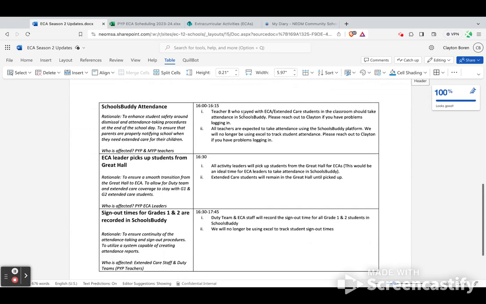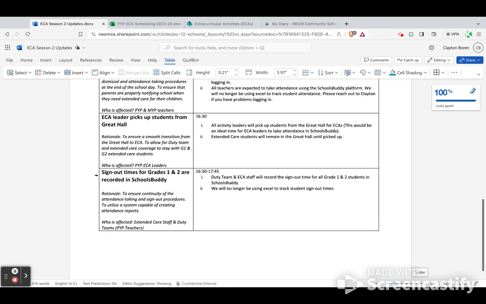Schools Buddy attendance to be done by the teacher who's staying in the homeroom. The ECA leaders will double check the attendance and pick students up from the Great Hall. And then we're recording sign out times in Schools Buddy.